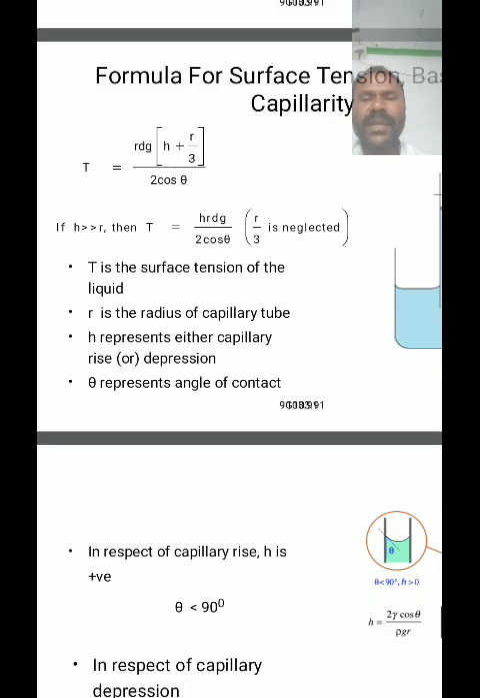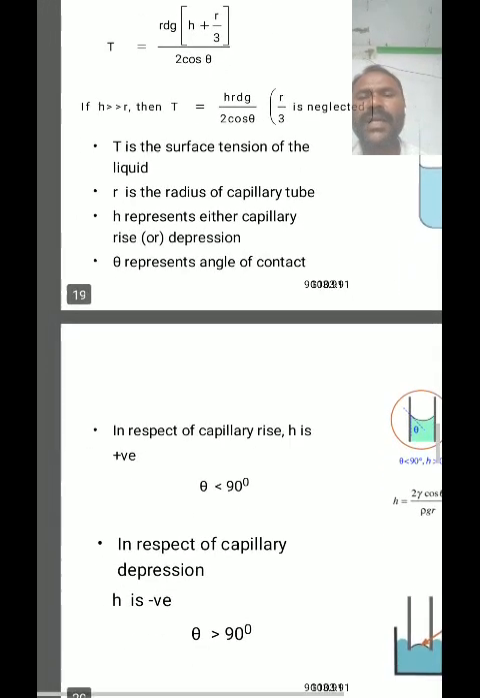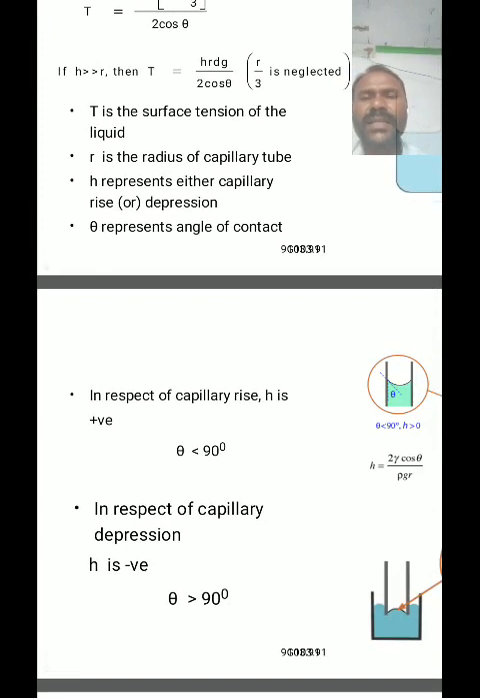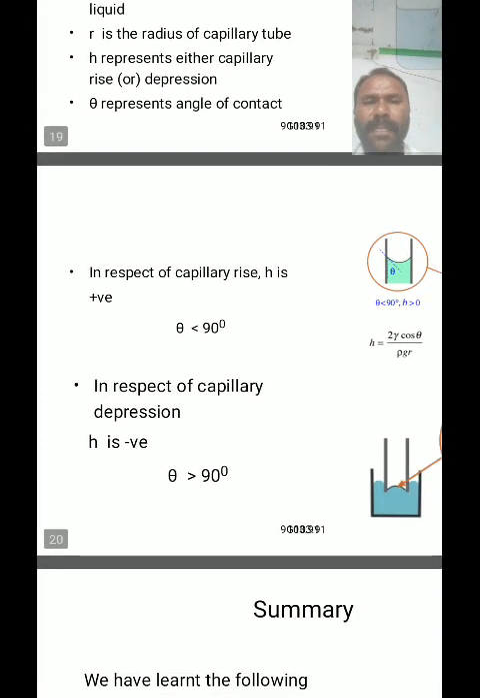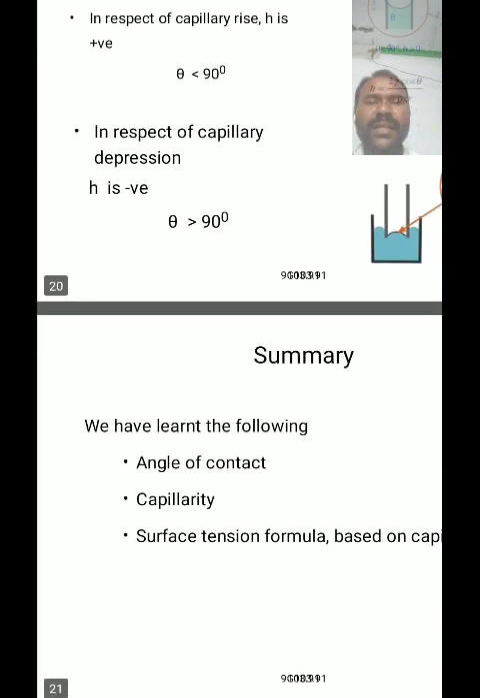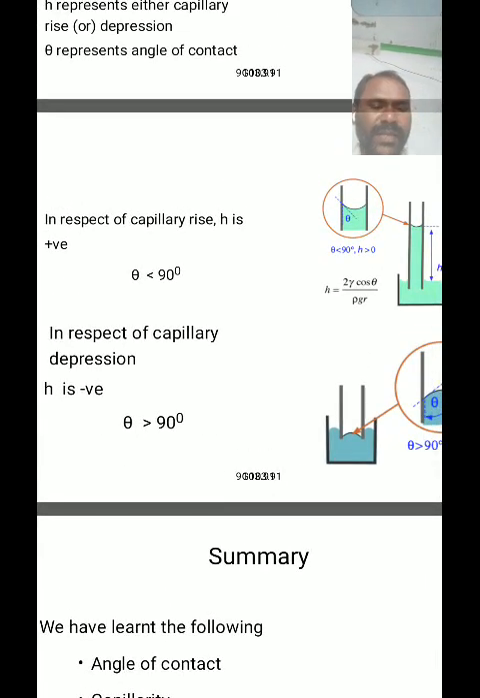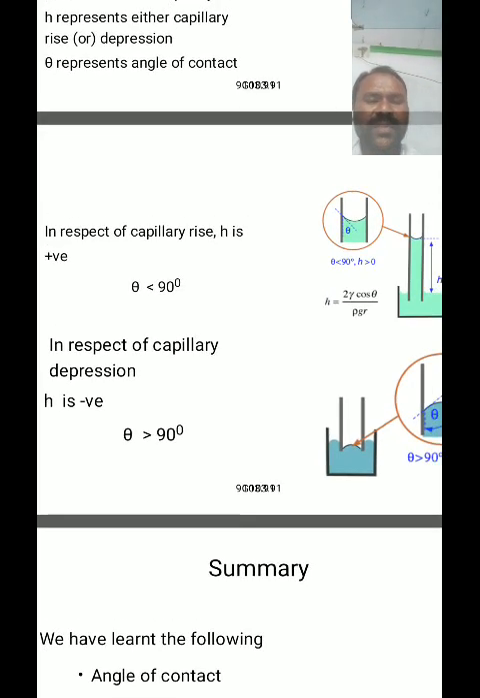T is the surface tension of the liquid, r is the radius of the capillary tube, h is the height to which the liquid rises inside the capillary tube from the surface of the liquid in the beaker, and theta is the angle of contact. For pure water and a pure solid, the angle of contact becomes 0 degrees. That's why the equation becomes T equal to h r d g divided by 2, because the angle of contact is 0 degrees and cos 0 is equal to 1.